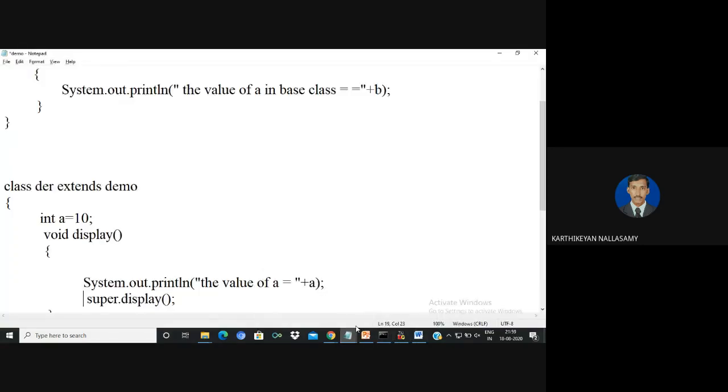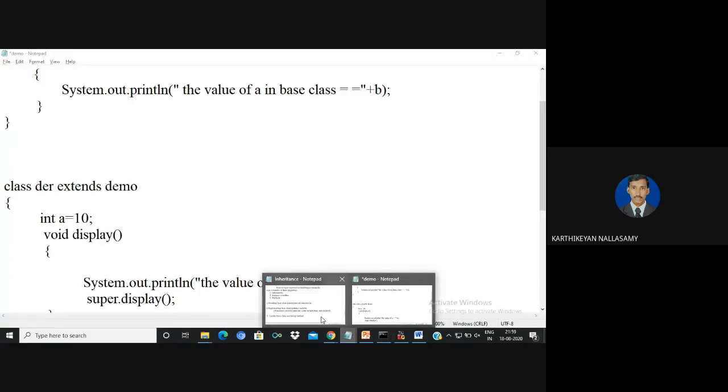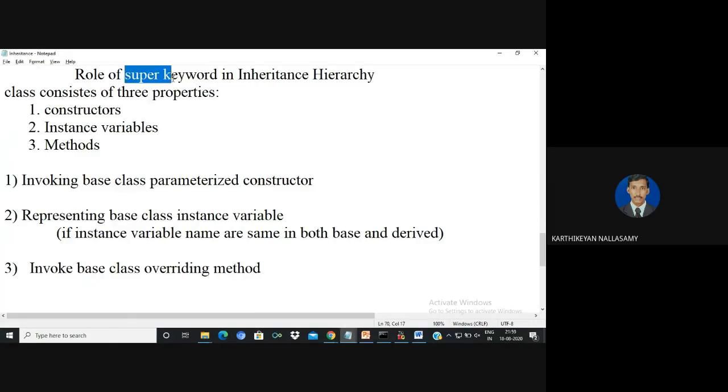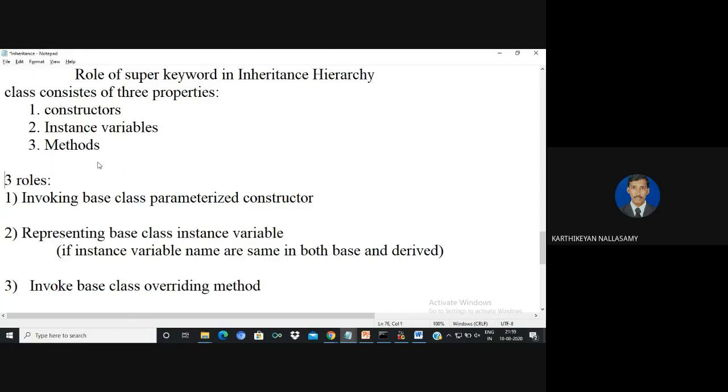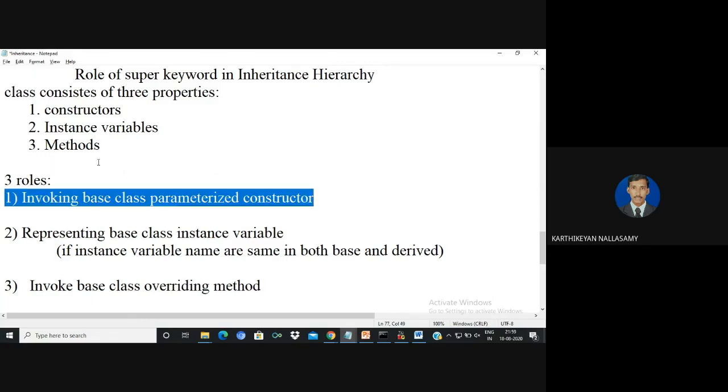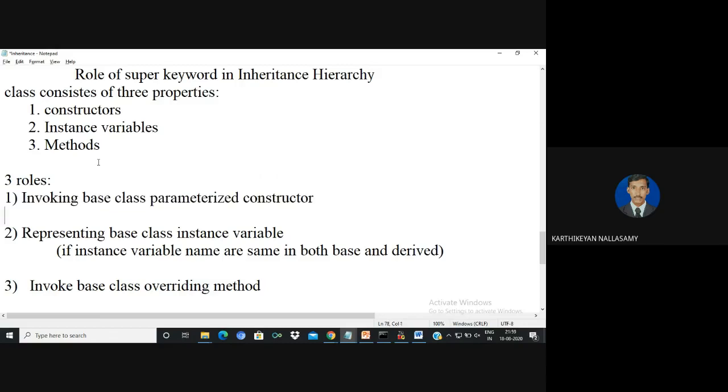So from this we can clearly understand that the super keyword plays three roles in Java, in an inheritance hierarchy. One is invoking the base class parameterized constructor from the derived class. Second is for representing the instance variable of your base class when the names of the base class and derived class instance members are the same.